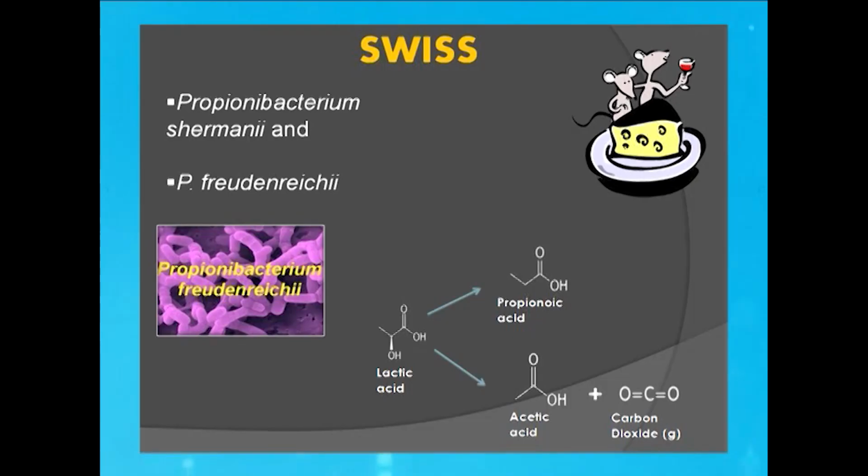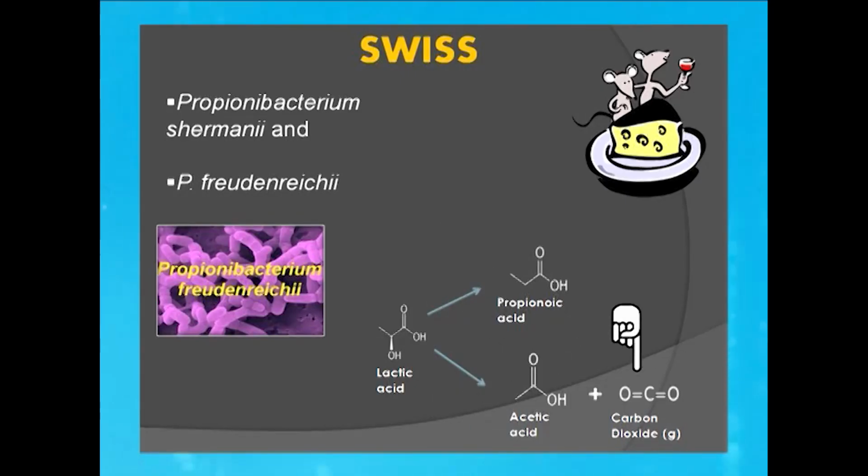Now, initially the starter culture bacteria or the lactic acid bacteria will produce lactic acid from milk. That is also the same in case of Swiss cheese. But later, after this, we are actually inoculating this Propionibacterium, and they will utilize the lactic acid produced by the earlier organisms to convert that into propionic acid, acetic acid and CO2.